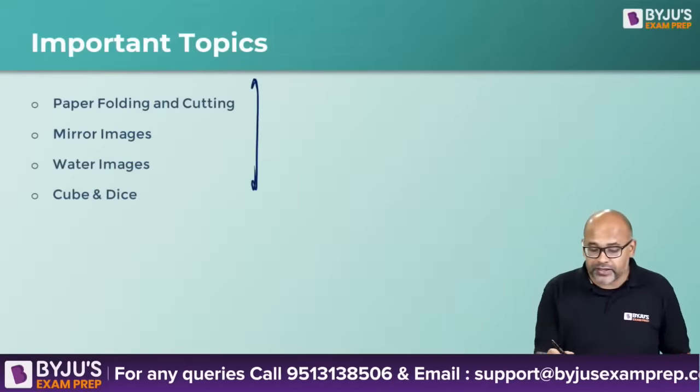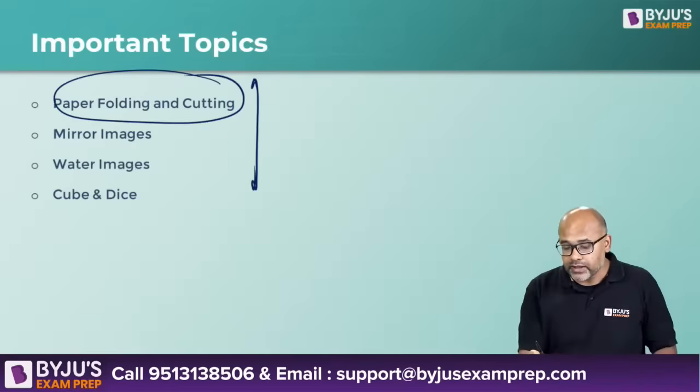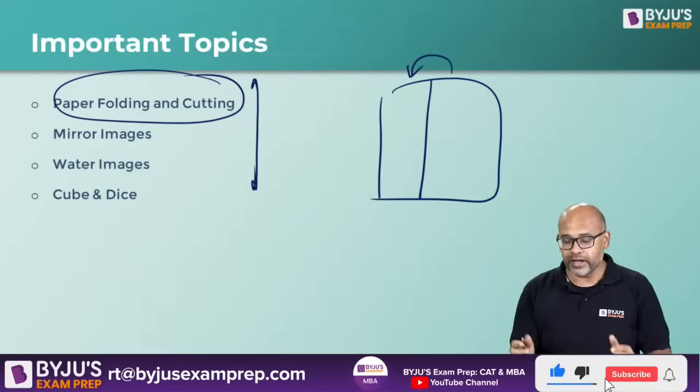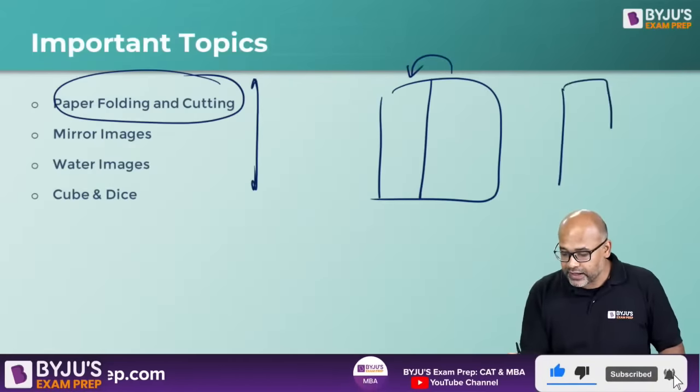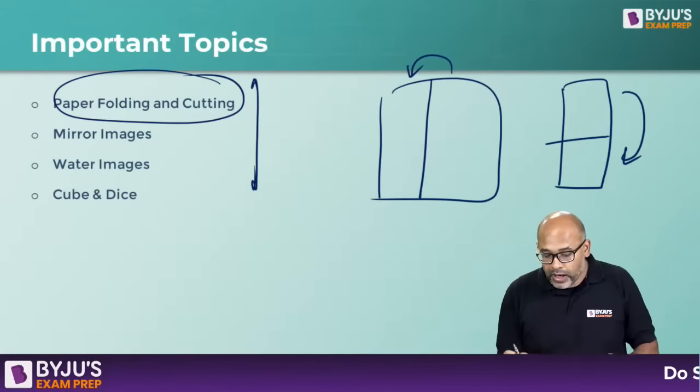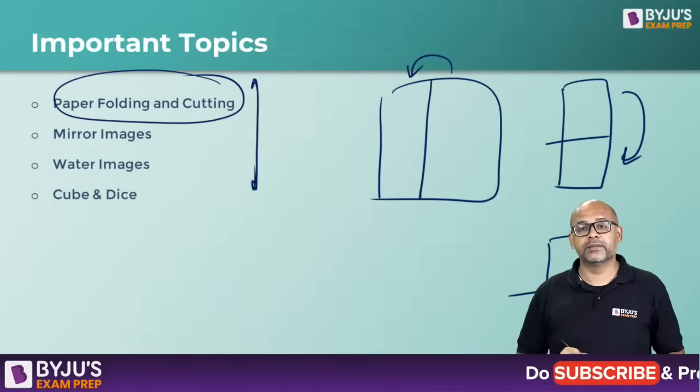So what are these paper foldings and cutting? The question talks about there is a paper, I'm folding it like this. So in the half I'm folding it. Then it will become like this. Then I'm folding it like this. Now after folding it, I will be getting this.